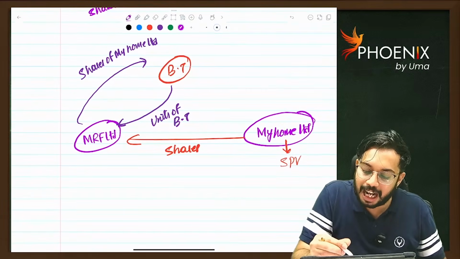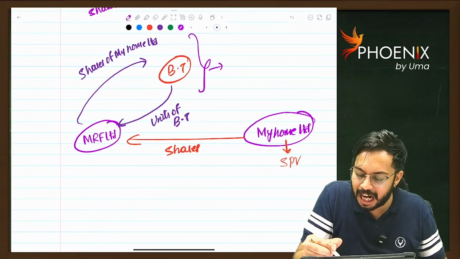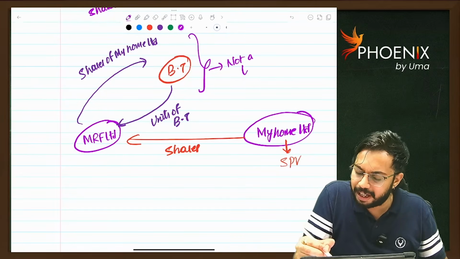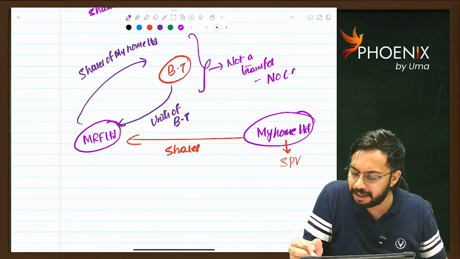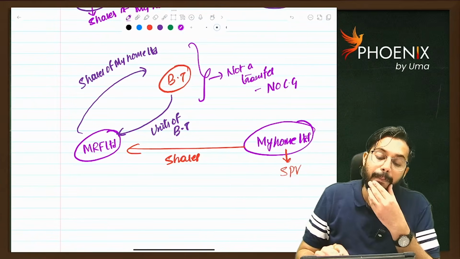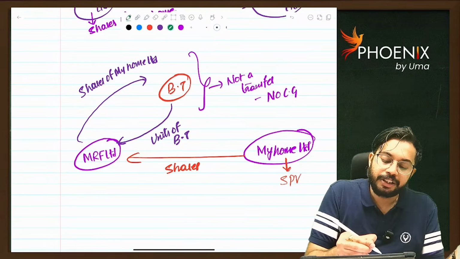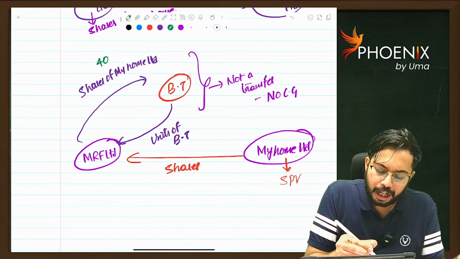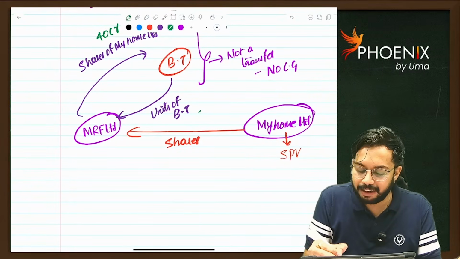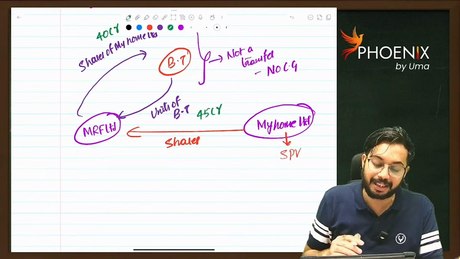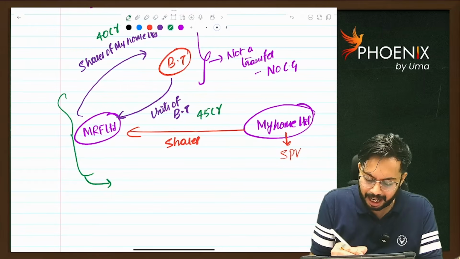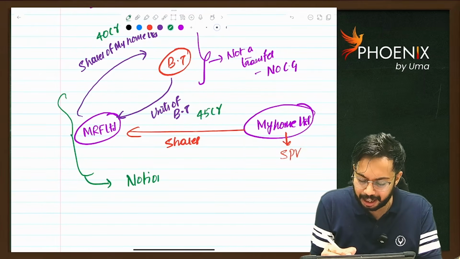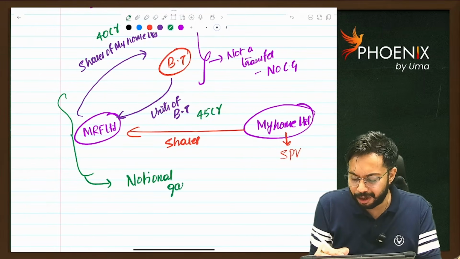Whatever this exchange transaction is, it is not a transfer and no capital gains are required to be calculated. But the point here is shares transferred are 40 crore rupees, units received are 45 crore rupees. There is a notional gain. How much is the notional gain? Notional gain is 5 crore rupees.